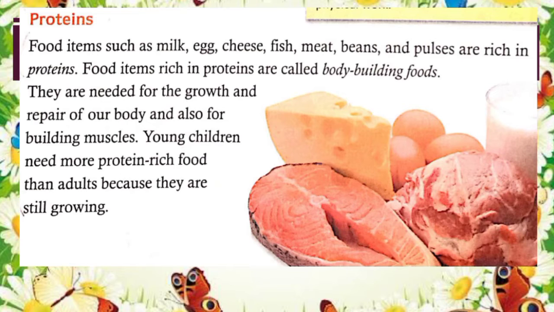Young children need more protein-rich food items than adults because they are still growing. So here sources of proteins are milk, egg, cheese, fish, meat, beans and pulses. And they are called bodybuilding food because they are needed for building muscles and also for growth of height, weight, hair and development of brain and muscles.